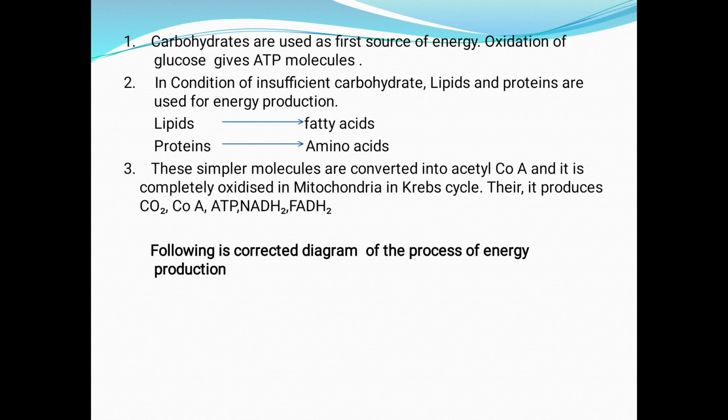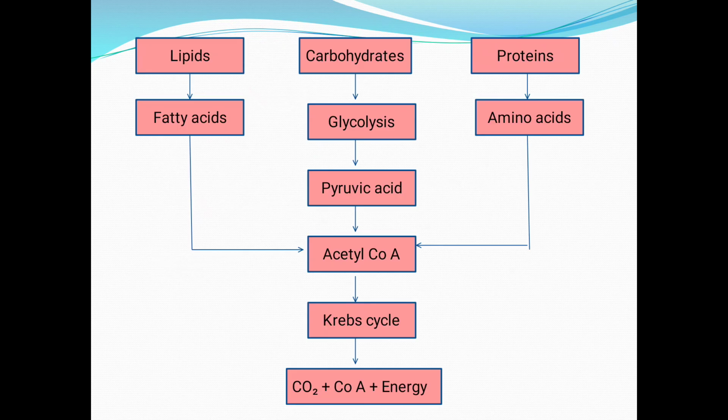Following is the corrected diagram of the process of energy production. See, this is the corrected diagram. At the top, lipids, carbohydrates and proteins. From them, at the end, carbon dioxide, coenzyme A and energy are formed. Means from all the three nutrients, energy is produced.